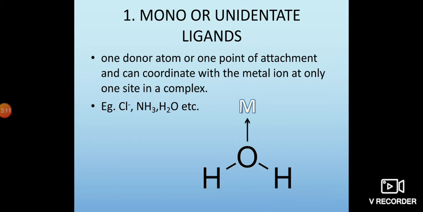Oxygen has 2 lone pairs of electrons, so it gives them to the metal ion. So it gives through only one donor atom, that is oxygen, and is known as a mono or unidentate ligand. Examples are chloride, ammonia and water. These are the examples for mono or unidentate ligands.